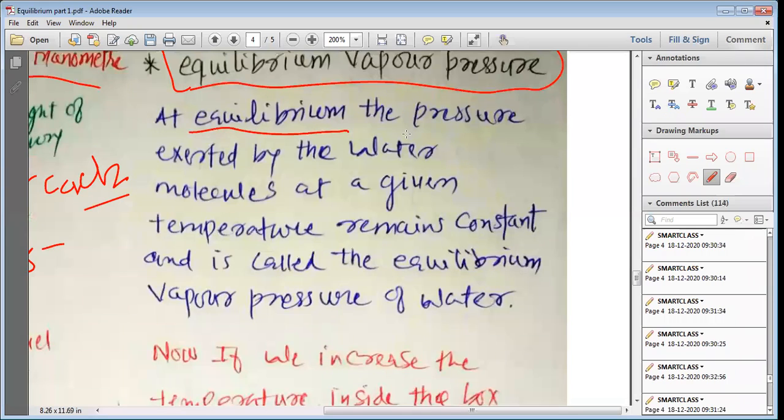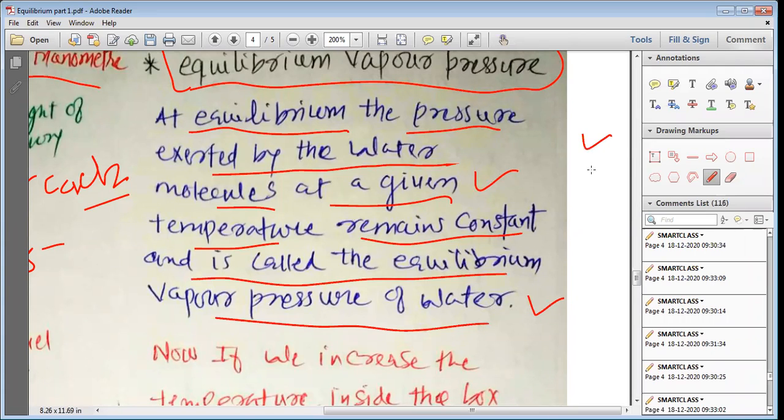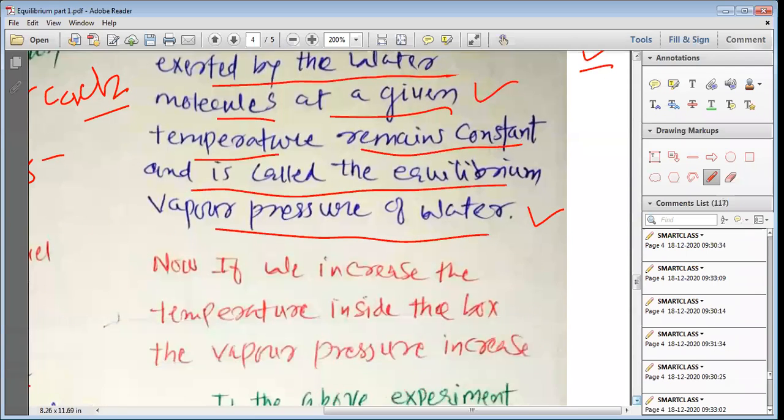At equilibrium, the pressure exerted by the water molecules at a given temperature, remember the temperature needs to be constant, remains constant and is called the equilibrium vapor pressure of water. So at a particular temperature, for water placed into a closed system, the vapor pressure turns out to be constant. At equilibrium, the vapor pressure exerted by water vapor is known as the equilibrium vapor pressure.